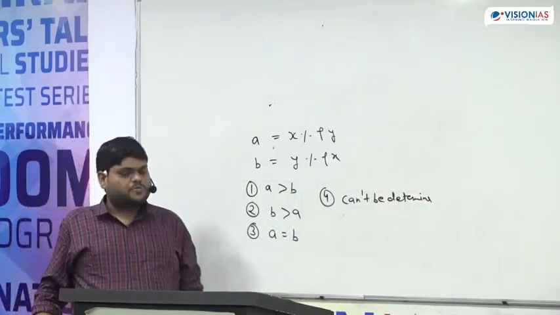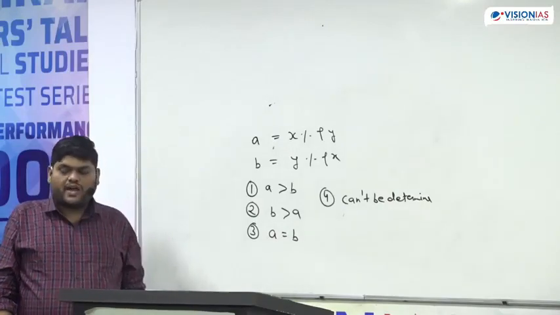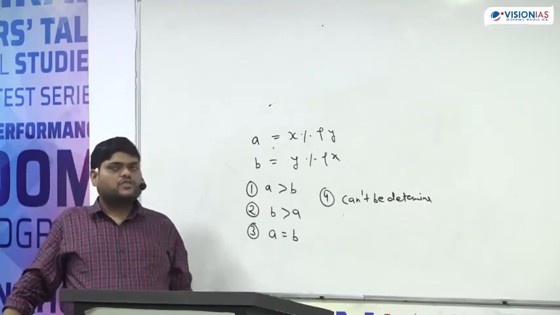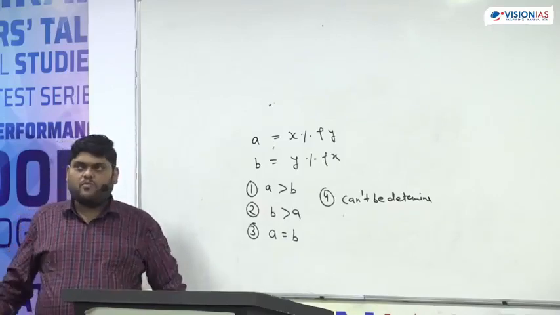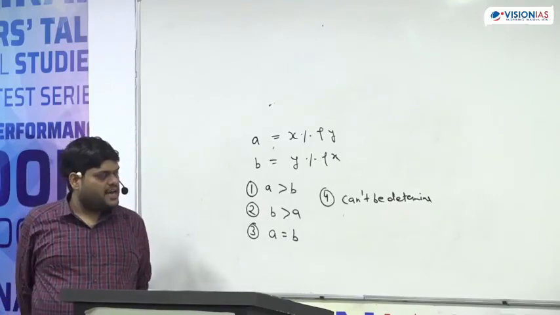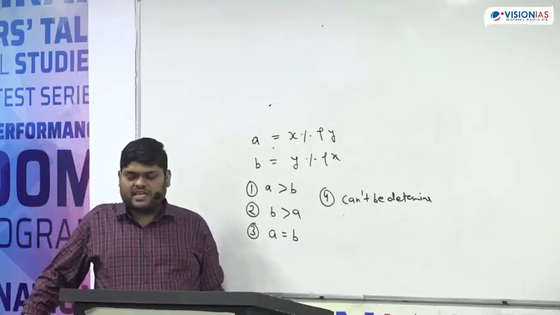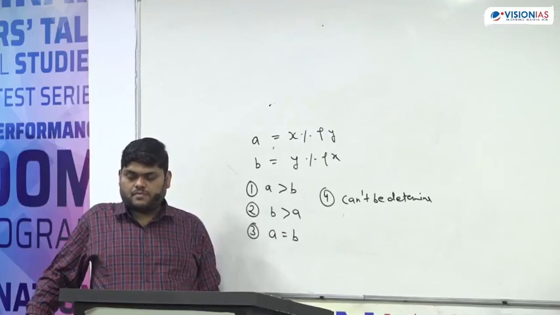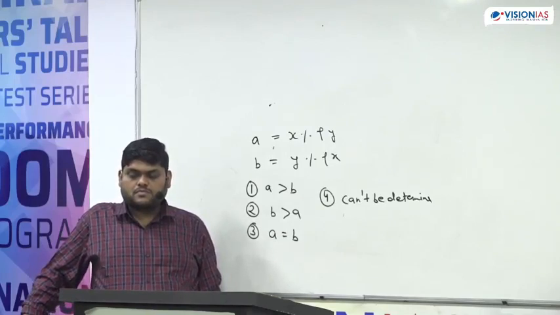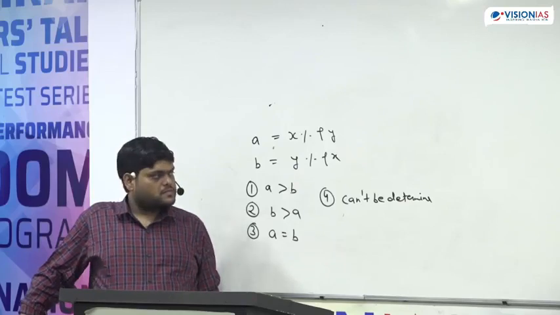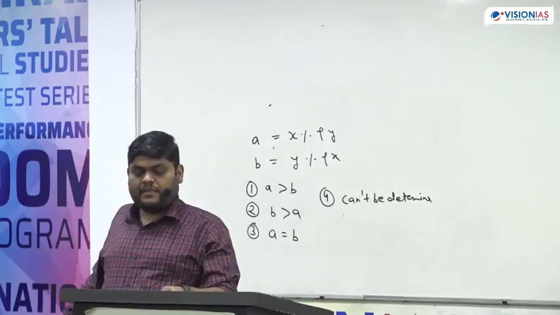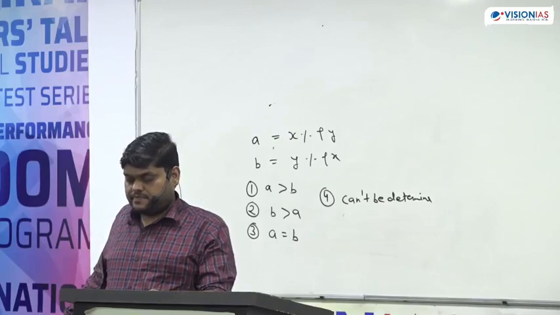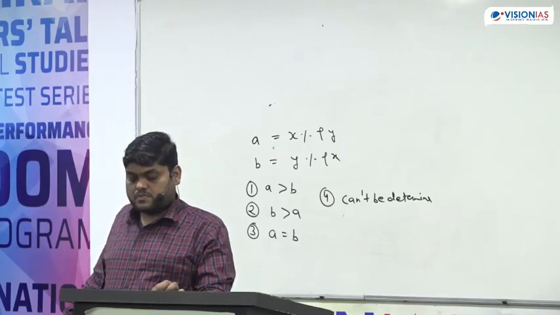A is equal to X percent of Y, B is equal to Y percent of X. Which of the following will be true? Tell me the answer of this question.